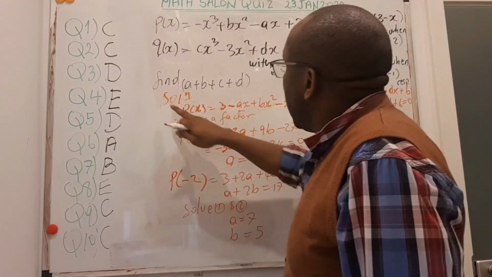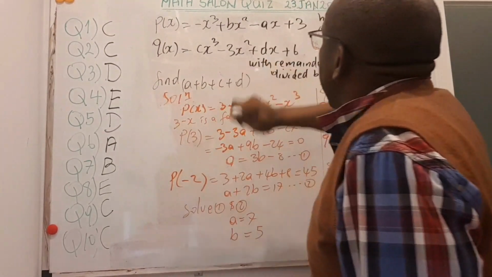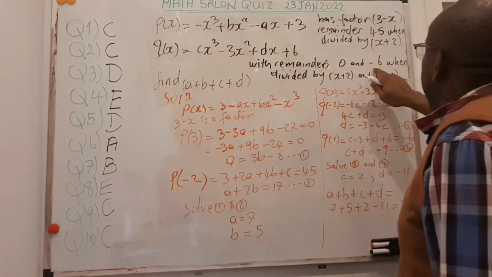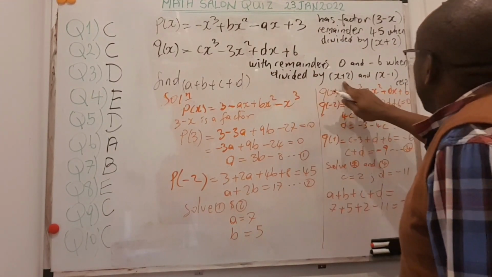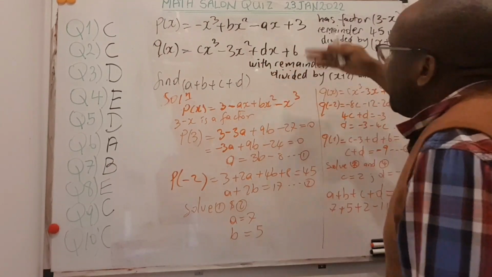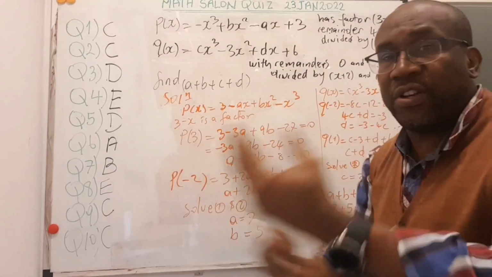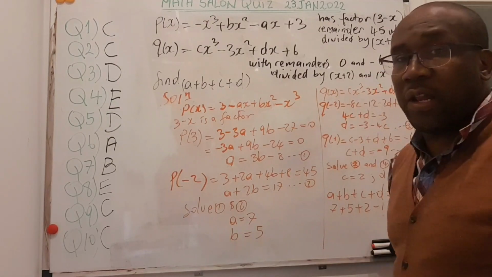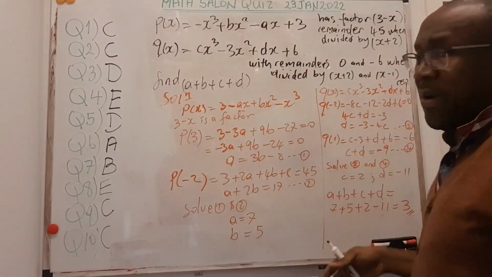Then you are given a second one as well, with also an extra property. This one has remainder 0 and minus 6 when divided by x plus 2 and x minus 1. I just used another name for the same thing, so you get used to the different terms that are used. So a remainder 0 actually means that this is a factor as well. This is not a factor, it leaves a remainder, so it's not a factor.